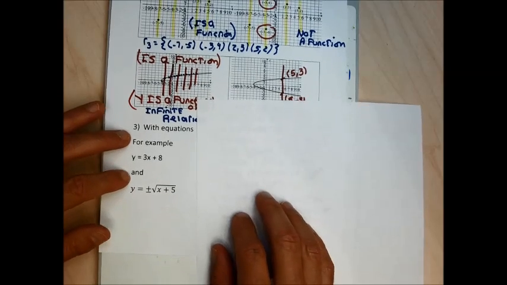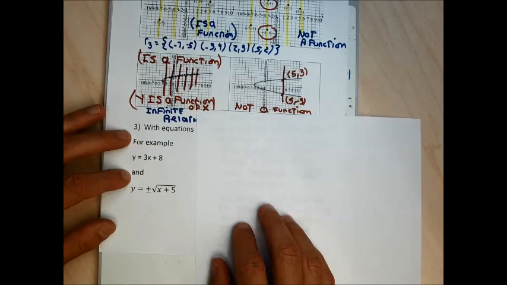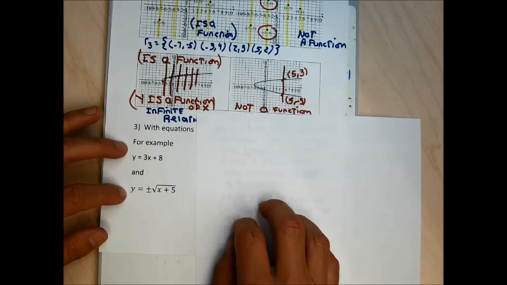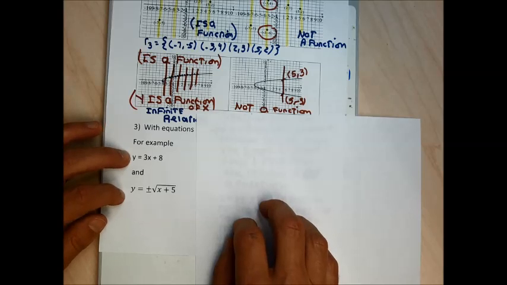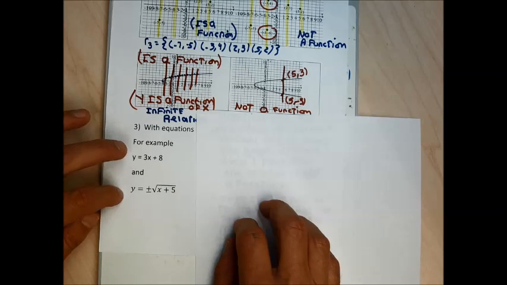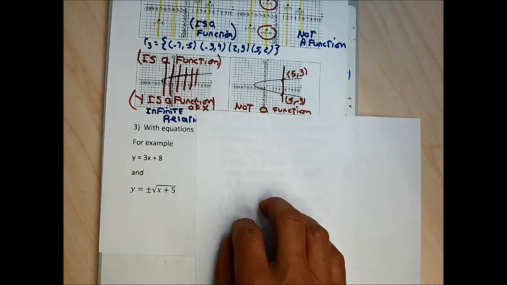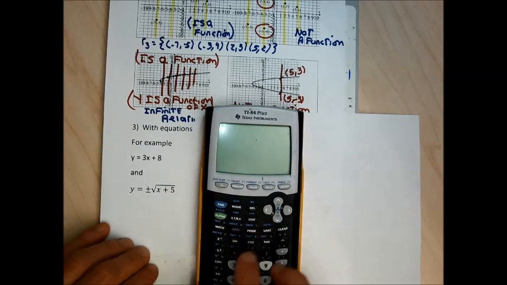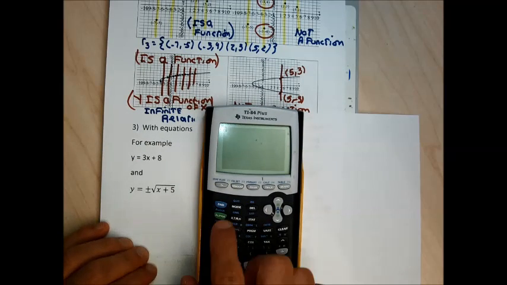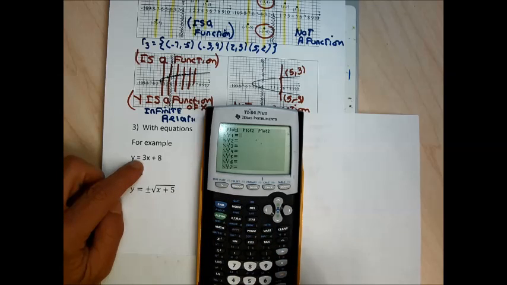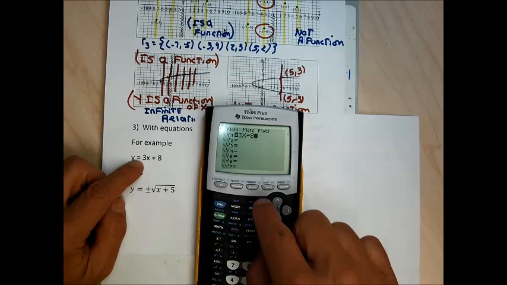So the last way that a relation can be defined is with an equation. And if I have an equation that's solved for y, I can determine really easily whether these relations represent functions or not. The top relation, y equals 3x plus 8, if I wanted to figure out if that's a function or not, I can just graph the function y equals 3x plus 8, do zoom standard.